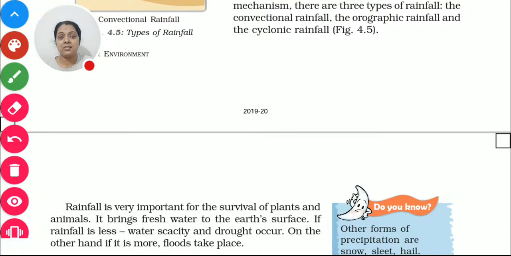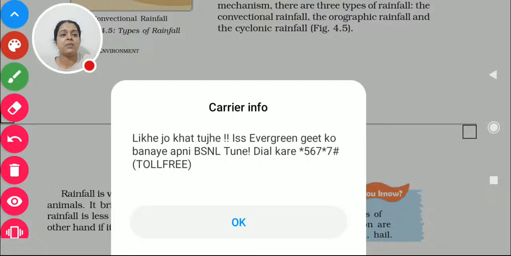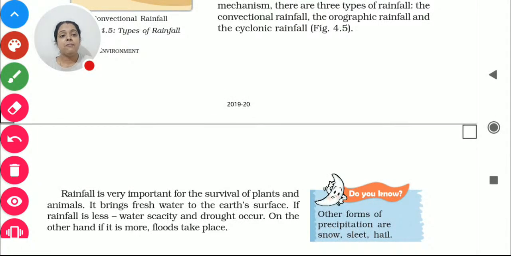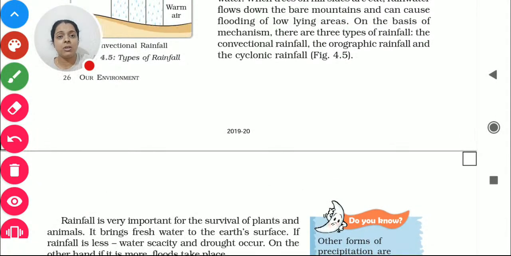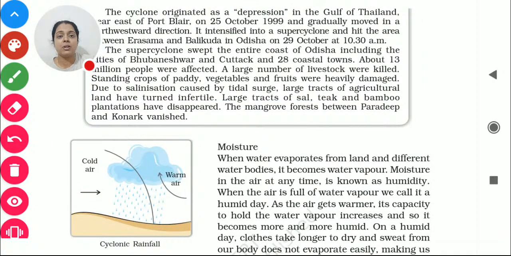Rainfall, and many more things are very important here. We are going to talk about precipitation, rainfall, pressure, and moisture like humidity, and after that we'll go for the question answer. As we are left with many more things to talk about, I should end the class, and we'll meet tomorrow sharp at 7 o'clock and try to finish this chapter.